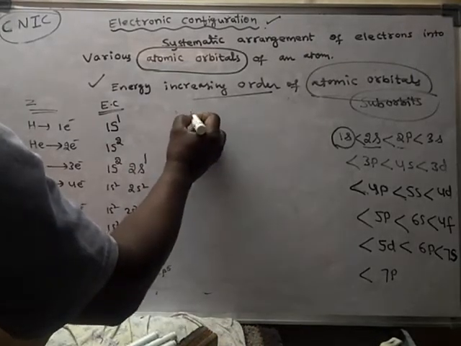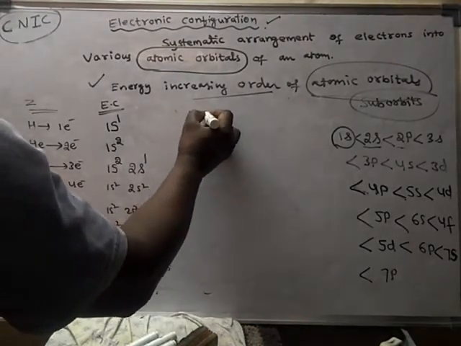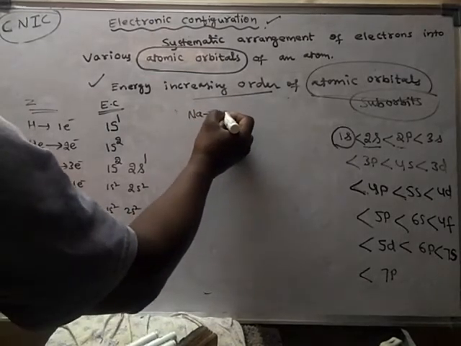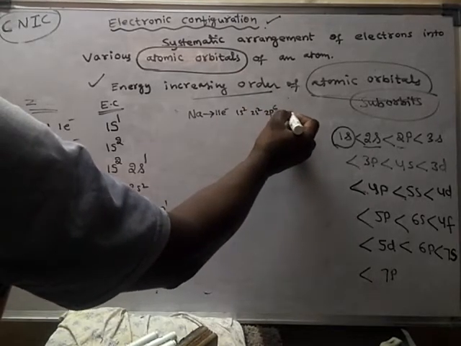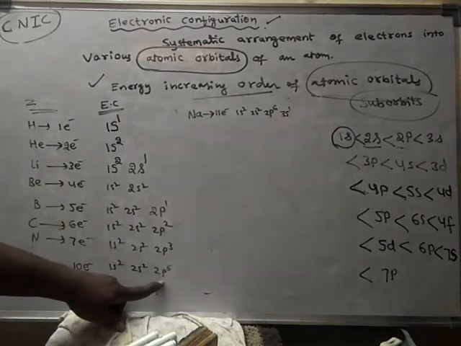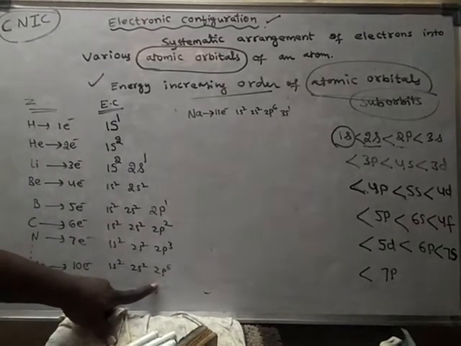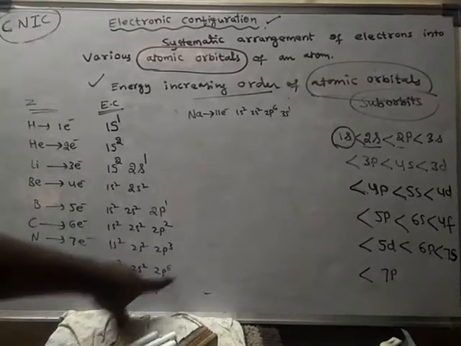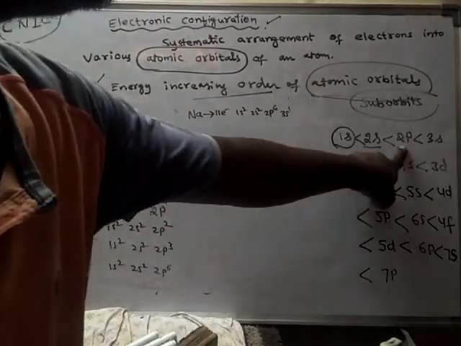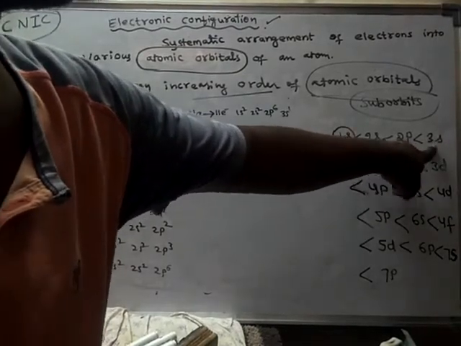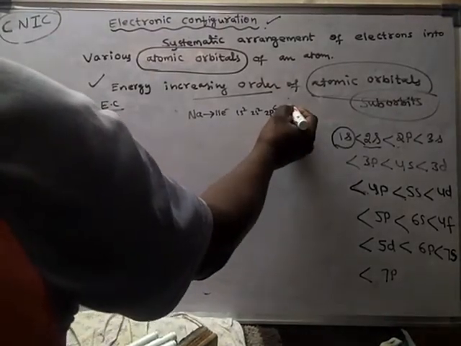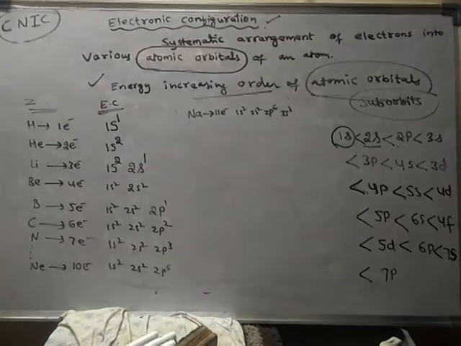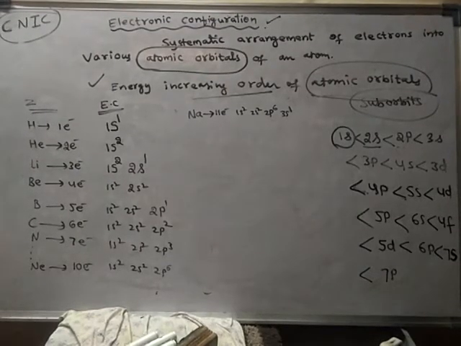Next element is sodium. How to write sodium? It has 11 electrons. So 1s2, 2s2, 2p6, 3s1. After 2p6 is filled, because 2p can contain only a maximum of 6 electrons, the next electron will enter into 3s. After 2p, the next higher energy suborbit is 3s. Hence the 11th electron will enter into 3s. Like this we can write the electron configuration.